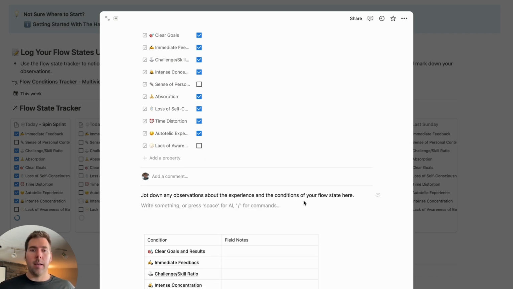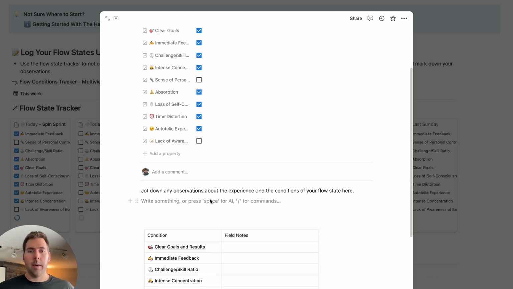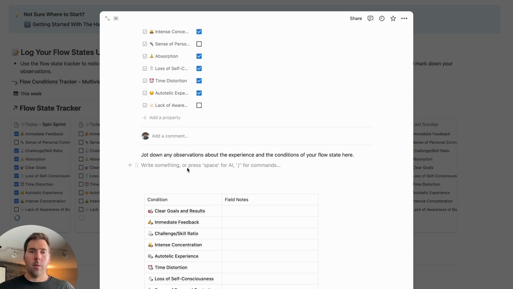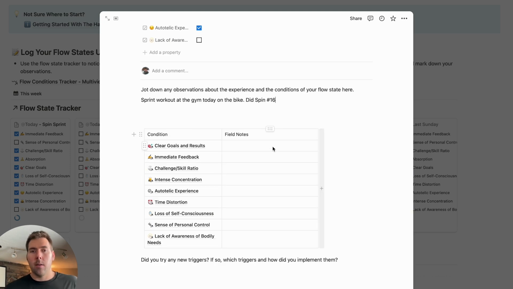And jot down any observations about the conditions you experienced here, so you can record anything. If you're going to record more details, I also find this is helpful if you're on your phone, because it's not as easy to enter in and change the data up here. So you can record a little bit about this. And then also you'll have a section that's auto-populated in this template for all of the different conditions. If you want specific field notes, kind of like what I just did verbally, you can include it here.